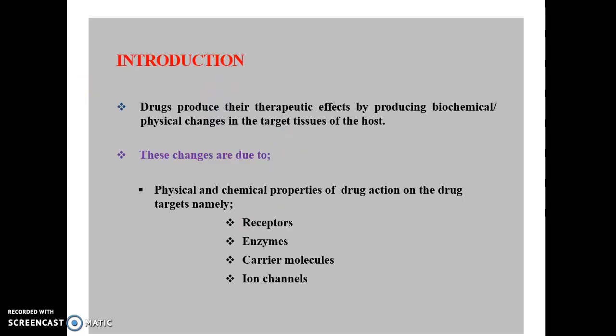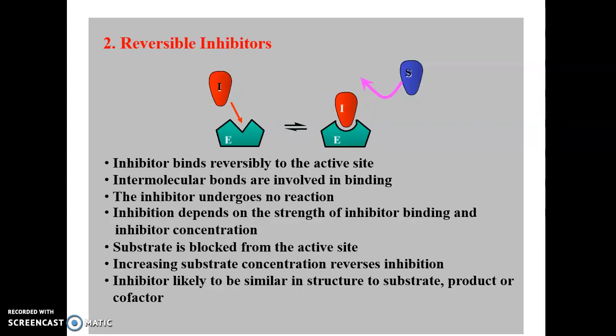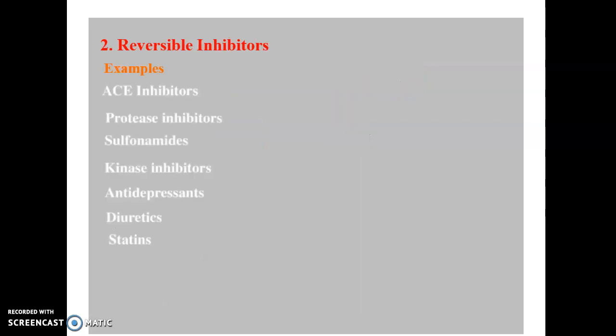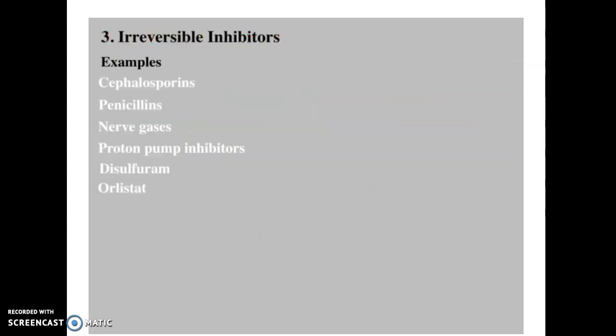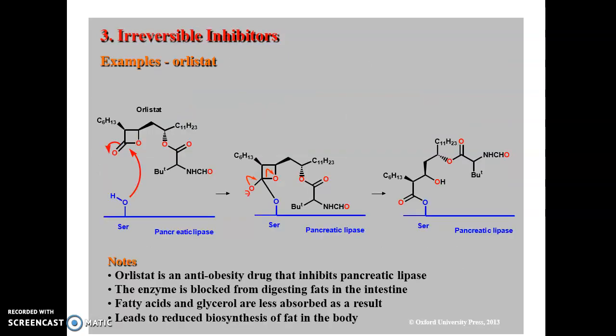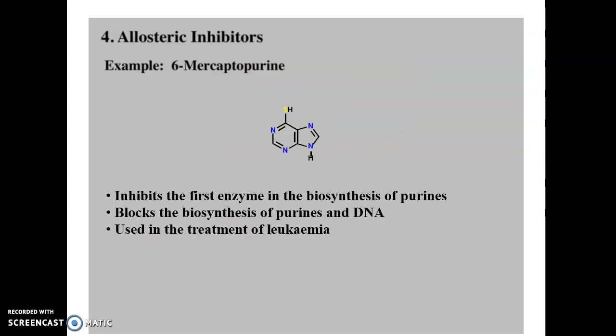Okay, this is the first one, and this one is also completed. Then the introduction part of the drug and target molecules, drug molecules and target molecules. Then the overall process of enzyme catalysis, reversible inhibition, and reversible inhibitors with some examples. Then irreversible inhibitors, the mechanism, irreversible inhibition examples, and the complete mechanism of how it binds irreversibly. Then allosteric inhibition is also completed.